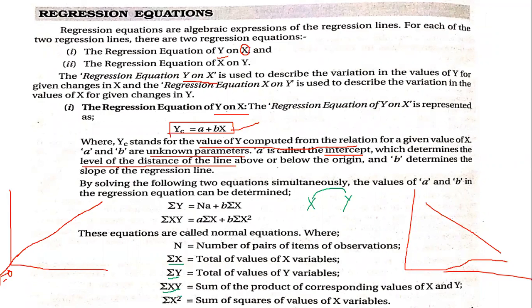After that you require x square. You square the values of x and you get summation x square, the sum of squares of the x variables. You need not square the y variables here; you have to square the x variables. Why? Because we are doing the equation y on x, so we know all the values of x, and we have to find out y.